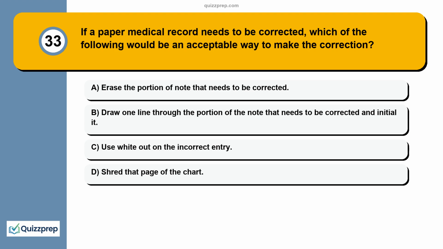Question 33. If a paper medical record needs to be corrected, which of the following would be an acceptable way to make the correction? Erase the portion of note that needs to be corrected. Draw one line through the portion of the note that needs to be corrected and initial it. Use whiteout on the incorrect entry. Shred that page of the chart.